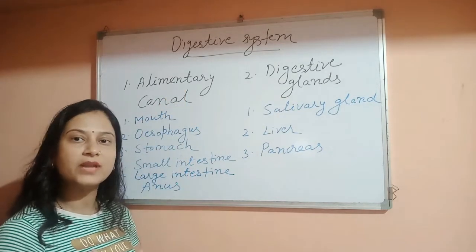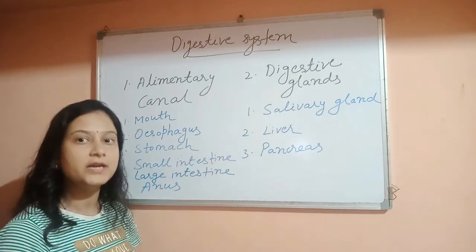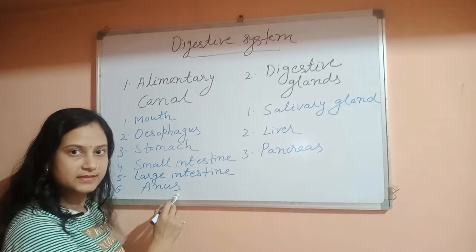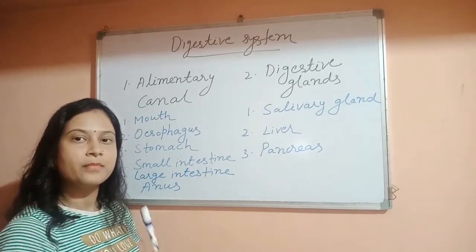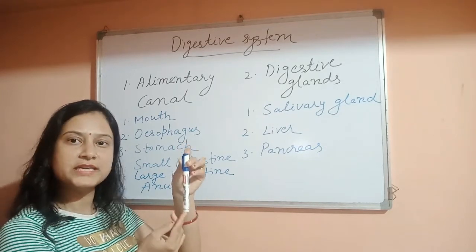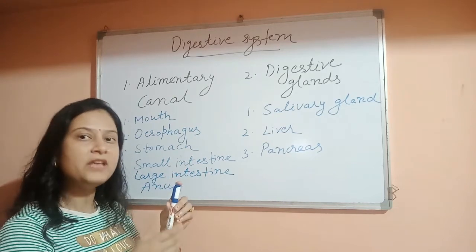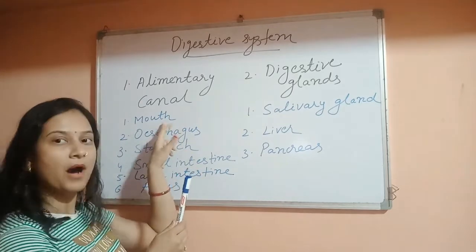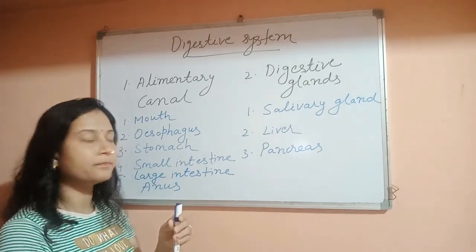What is the alimentary canal? The alimentary canal is a long tube-like structure starting from the mouth and ending with the anus. Every living organism has two openings. First is the anterior opening and second is the posterior opening. The anterior opening is present in front of the body, that is the mouth, and the function of the mouth is intake of food.